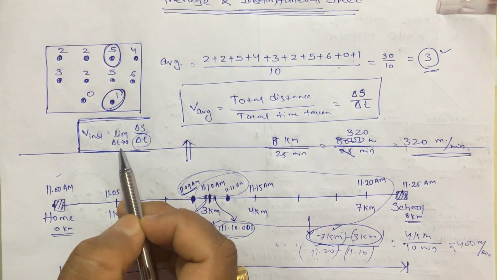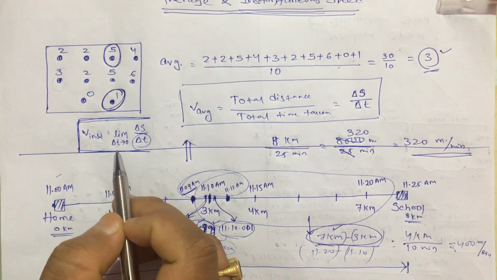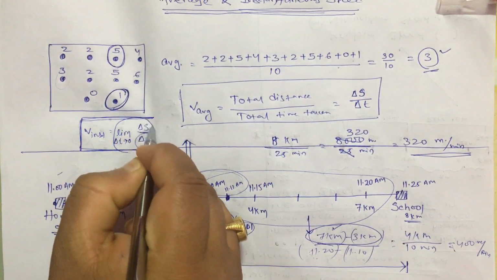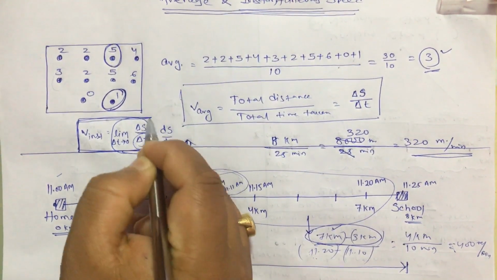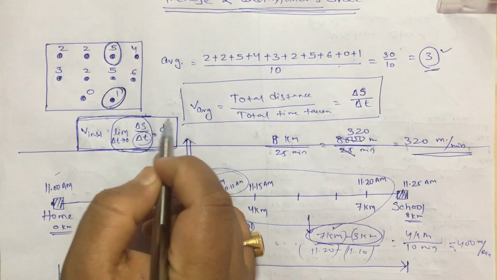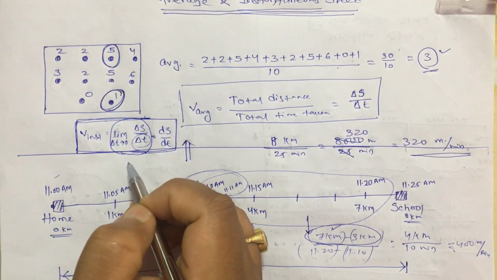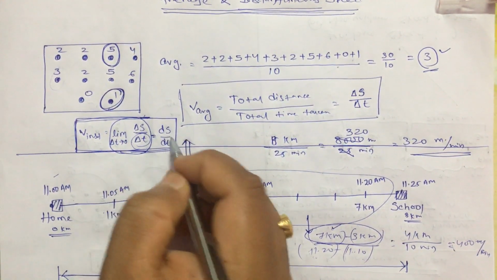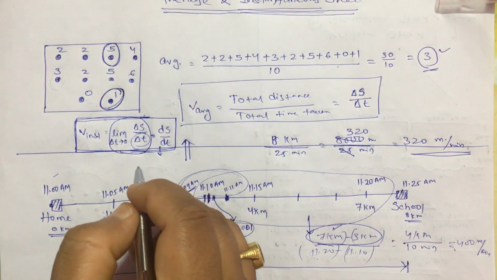Remember, it's not equal to 0, it tends to 0, and this is the way to write it. Limit delta t tends to 0, delta s by delta t, or this total term can be written as ds by dt. So what is ds by dt? This means finding out delta s by delta t when delta t tends to 0.